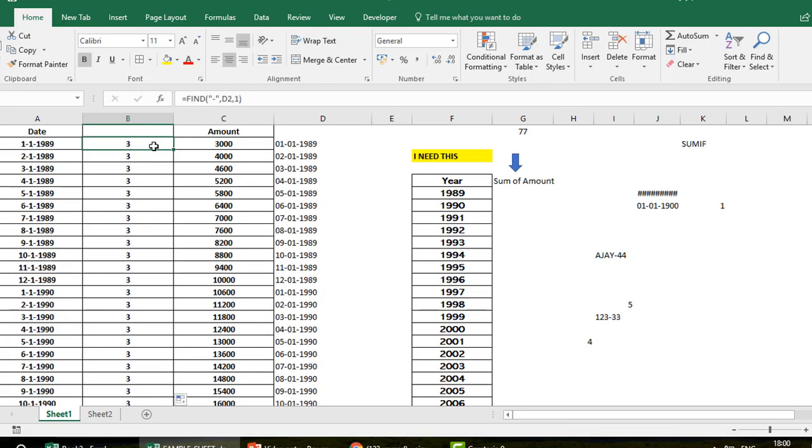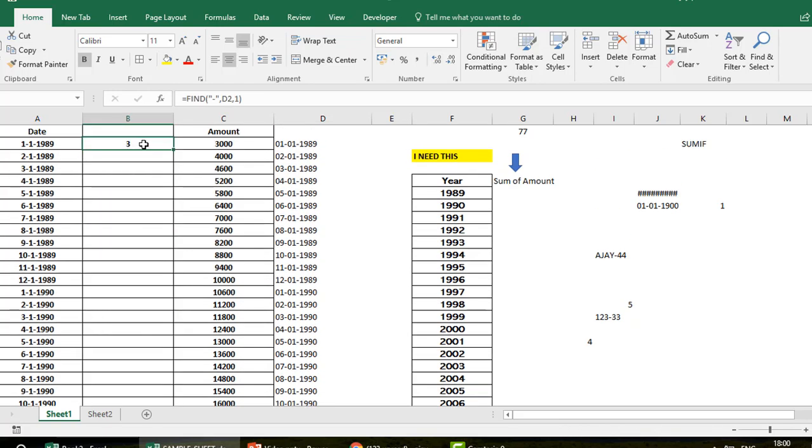Now I don't need the first hyphen. Basically I need the second hyphen. Okay, now how are you going to find the second hyphen? Two years back I uploaded a video also on how to use the find function to check the position of the second character, any character. In this case it is a hyphen, right? Now what we will do, you see that we have got, so let me just delete this.